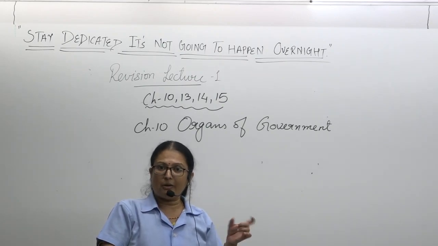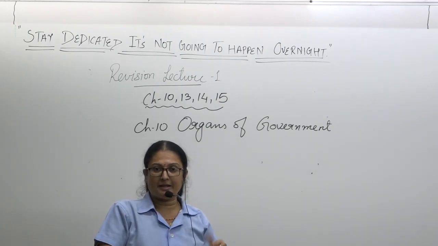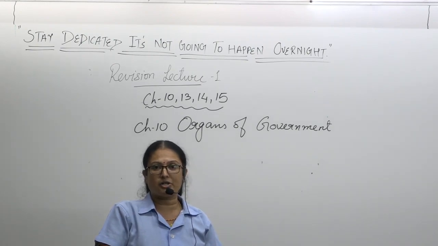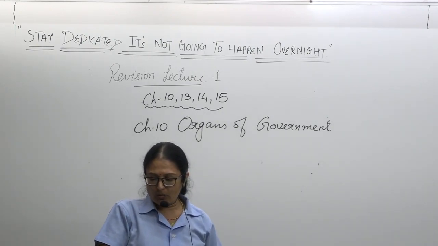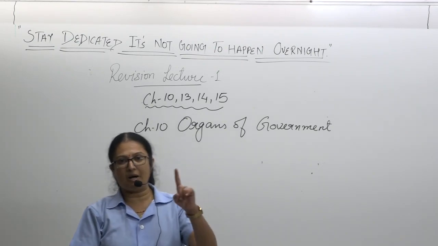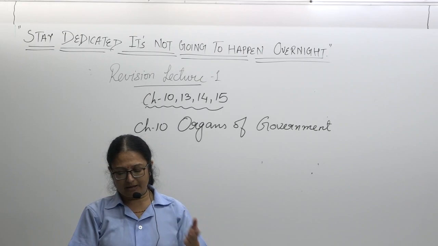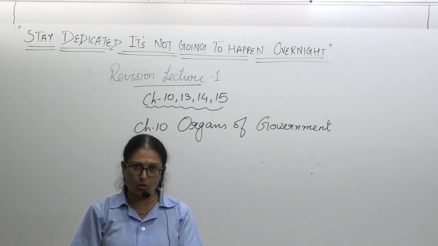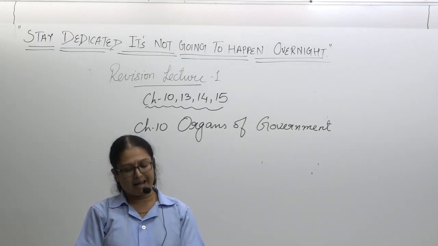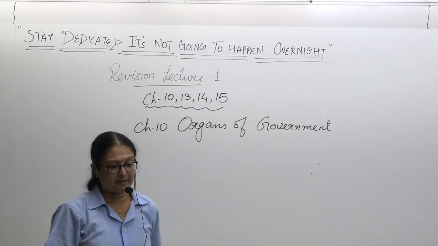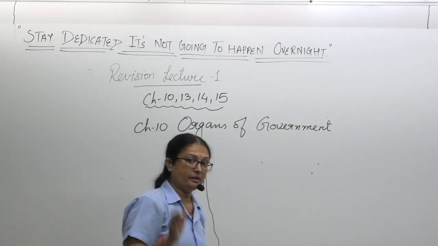Then we talk about unicameral and bicameral. In Gujarat we have unicameral, and the state of Maharashtra has bicameral. When the legislature consists of one house, that is called unicameral, and when the legislature consists of two houses, that is called bicameral. Then we talk about the legislature at the central level, the Parliament, the Lok Sabha.